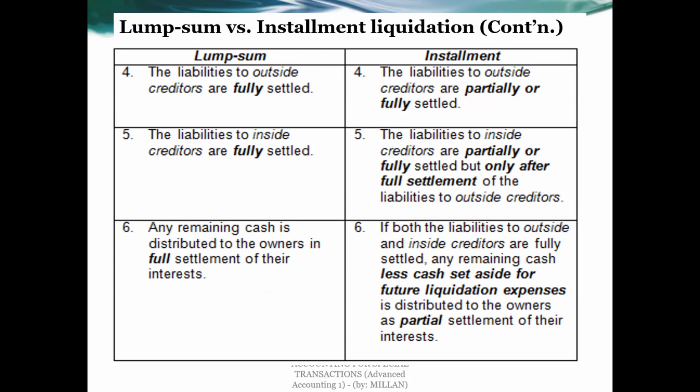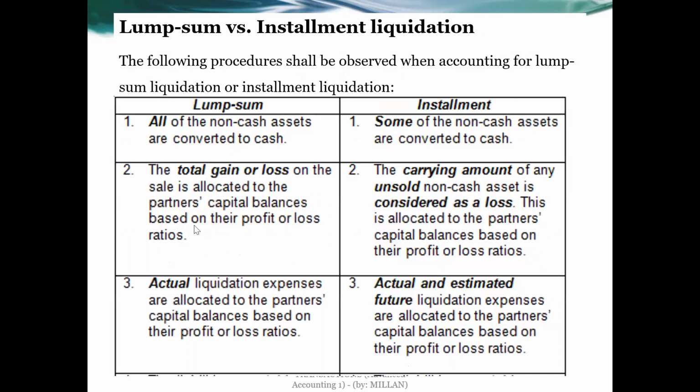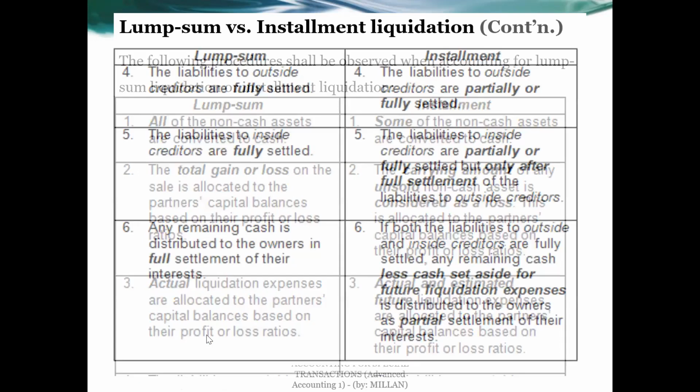Again, let's go back to the previous slide to explain it further. For lump sum liquidation, all of your non-cash assets are realized. Any gain or loss will be allocated to the partners based on their profit and loss ratio. And any actual liquidation expenses, again, will be distributed to the partners' capital accounts based on the profit and loss ratio.